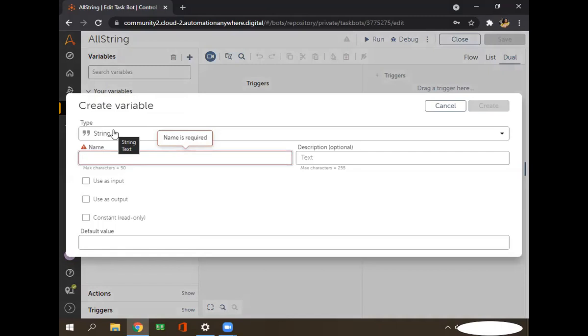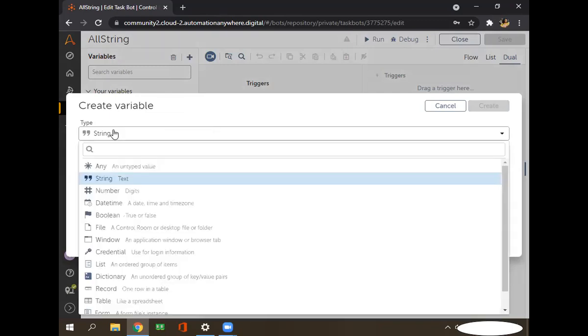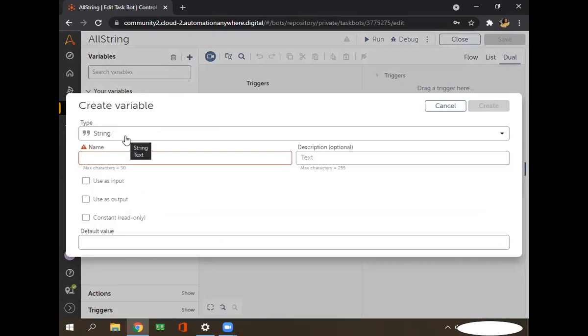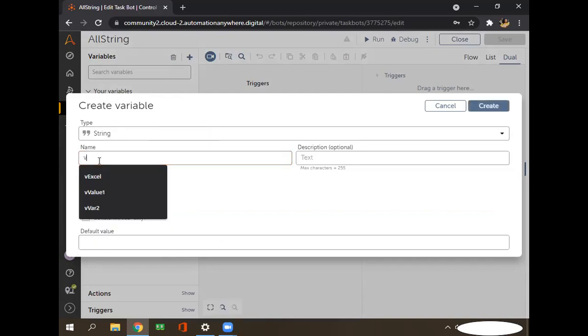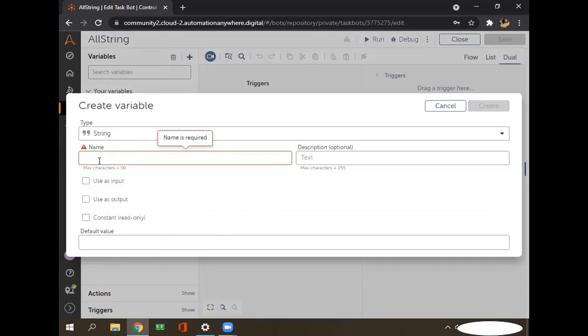What type, like what data type you want to provide that variable. So for me, I want a string type variable. So I'll choose from this drop down string type that holds text type variable, right? And it is also asking the name of that variable. So this is a string type variable, so let's add str at the beginning of the variable name, and then after I'll add the string name as